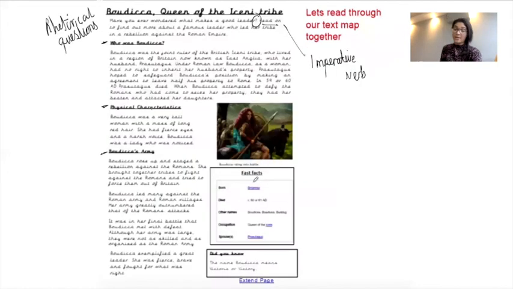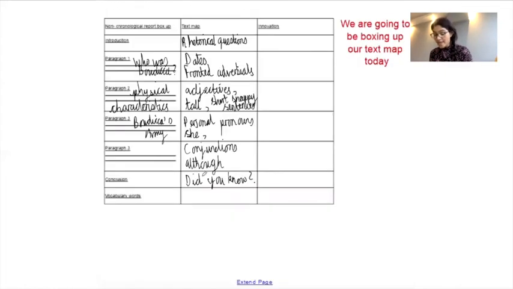And then any vocabulary words, you can include any vocabulary words that are important to you in this text map. I'm going to use, let me see, I like the word fierce. I'm going to include that in there, but you could include many more. So that is just an example of how I would box up my text map.